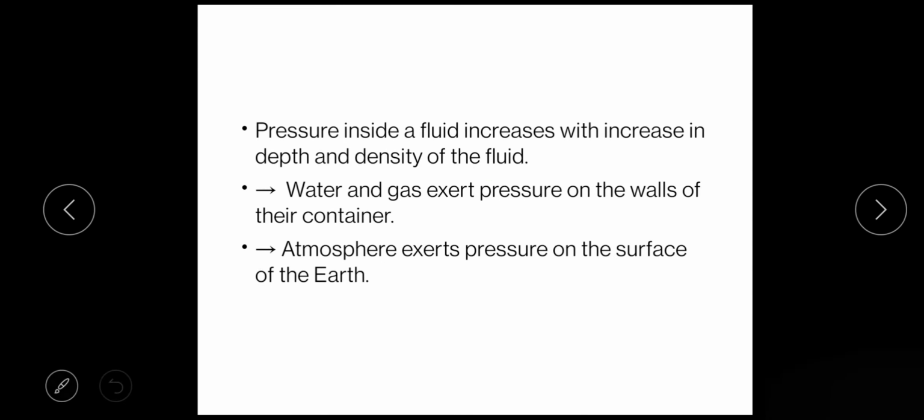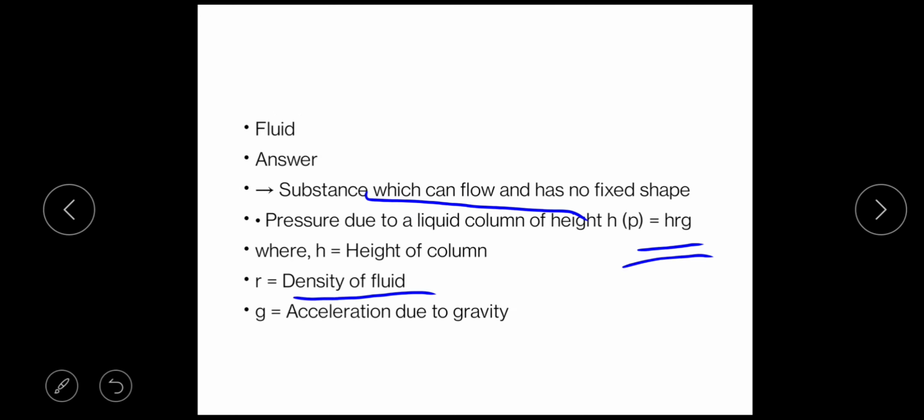The next, pressure inside a fluid increases with increase in depth and density of the fluid. यहाँ पर एक और चीज़ ऐड हो गई है, that is the density of the fluid, कि वो कितना dense है. Water and gas exert pressure on the walls of their container. Here we have discussed that water can take the shape of the glass, यानी उसको कोई भी शेप में फिल किया जाए, it will take that shape, right?